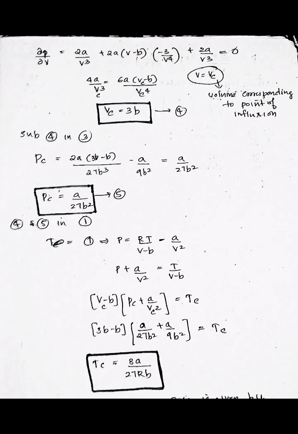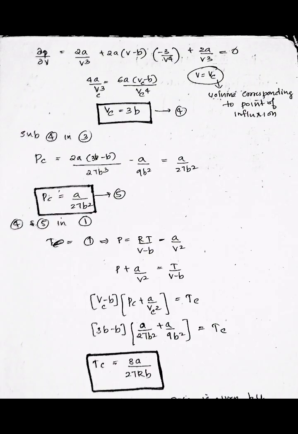We know that dou P by dou V is equal to 2A by V cube plus 2A into V minus B into minus 3 by V raised to 4 plus 2A by V cube is equal to 0. And here at the point of inflection, V is equal to Vc, that is 4A by Vc cube is equal to 6A into Vc minus B by Vc raised to 4, that is Vc is equal to 3B. So here the answer is Vc is equal to 3B. In this way, we can also find the critical pressure and the critical temperature value.